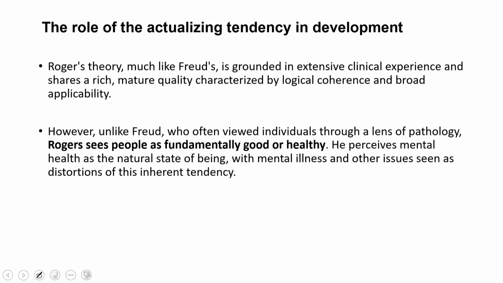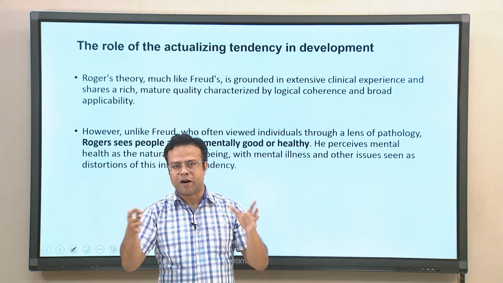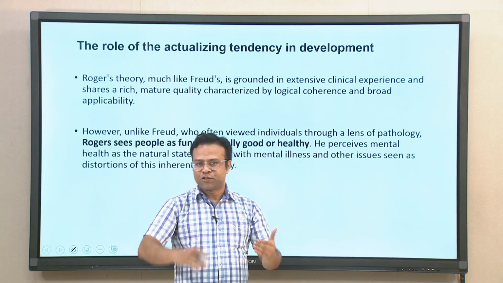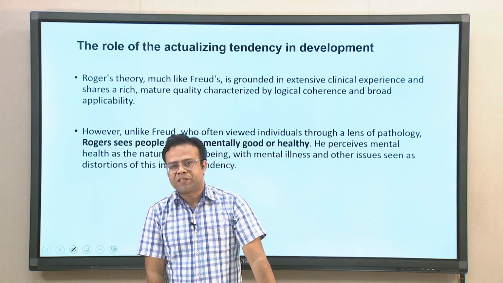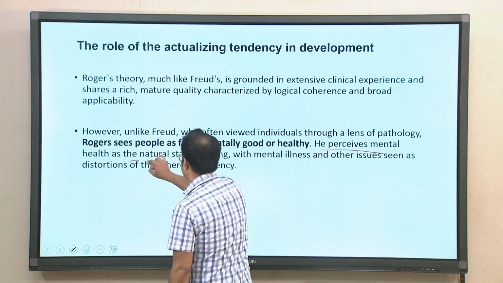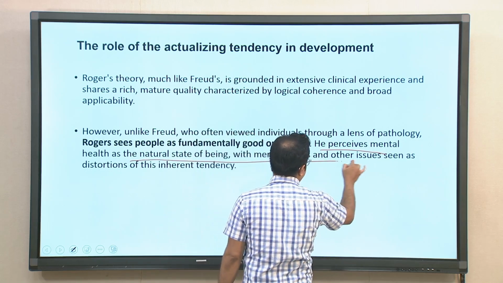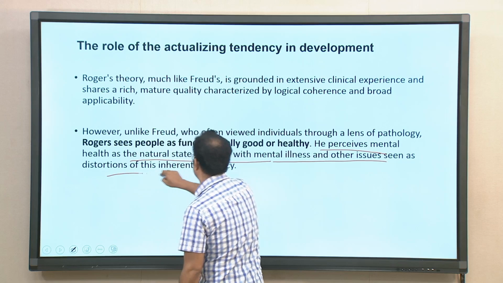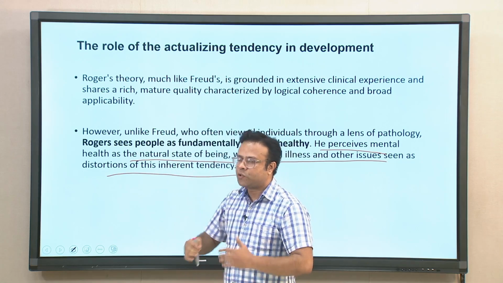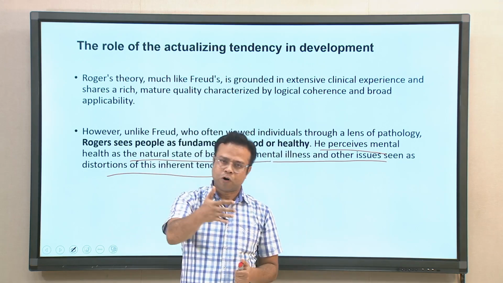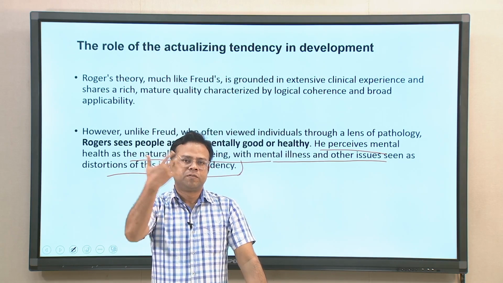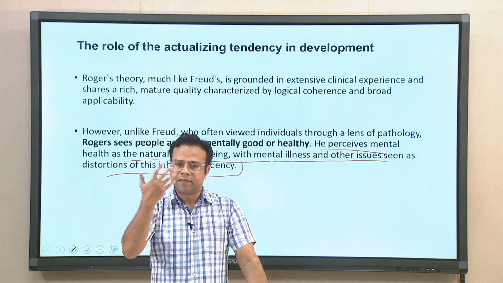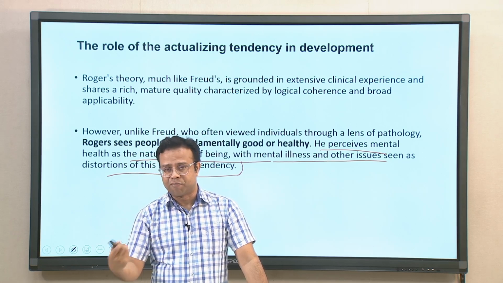Only negative behavior arises when that actualizing tendency is blocked by environmental conditions or certain harsh conditions. So, that is where it differs sharply from Freudian concepts. He perceived mental health as the natural state of being, with mental illnesses and other issues being distortions of this inherent tendency. When this actualizing tendency is distorted or blocked, then mental illnesses and other problems arise. Otherwise, if this is expressed naturally, then mental health is a natural outcome of that.